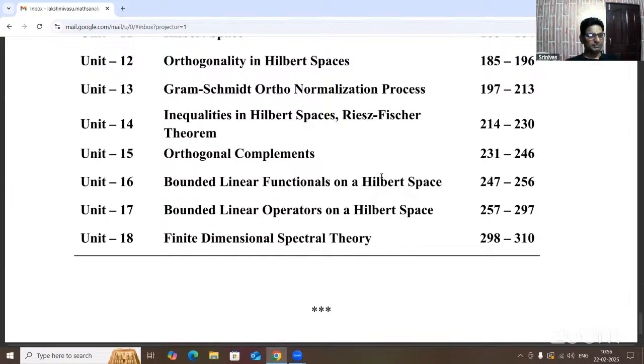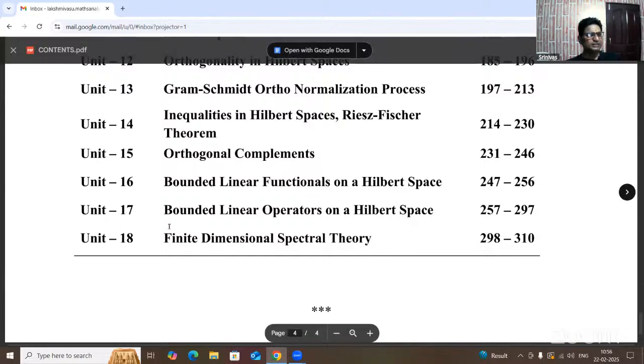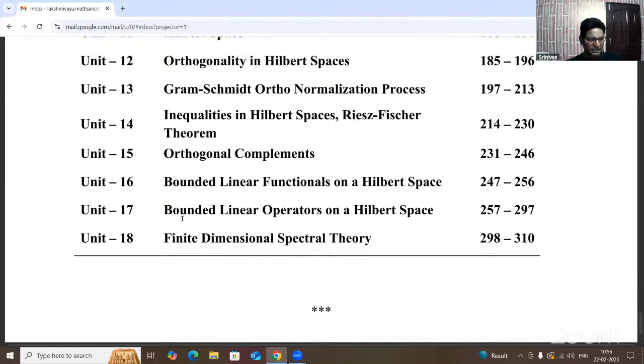Now one of the important theorems is the projection theorem in this unit, and according to that, orthogonal complement is the 15th unit. The 16th unit covers some other properties, and the 17th unit is linear operators, bounded linear operators on a Hilbert space. Unit 17 is the simplest concept and easy to understand, and easy to score from in the final examination. One essay question is given, and sometimes 2 short answers are given from unit 17.